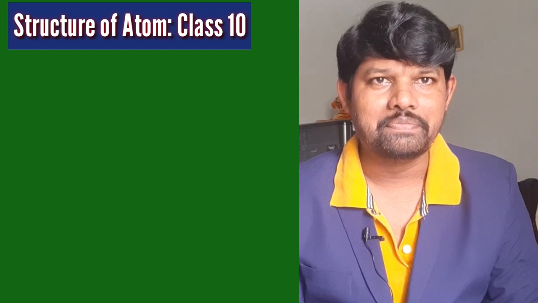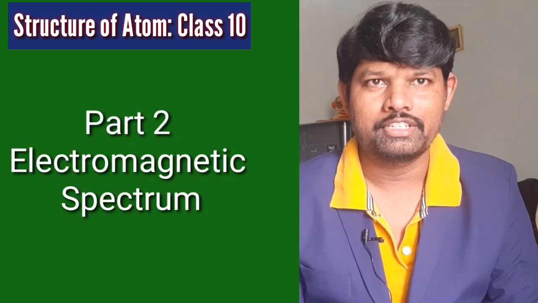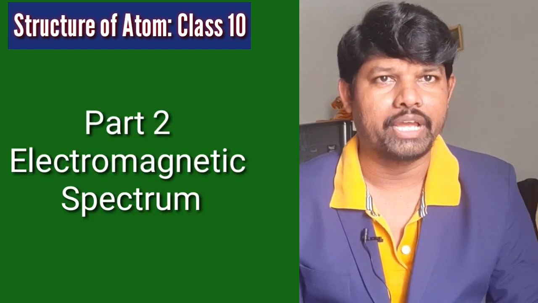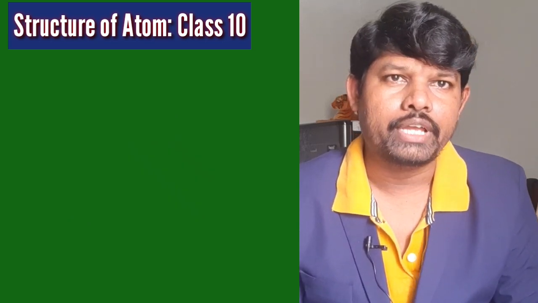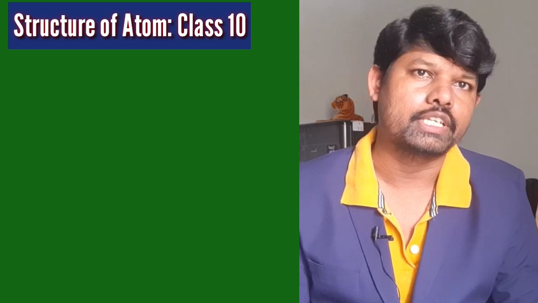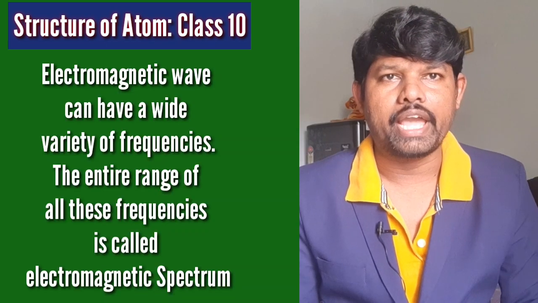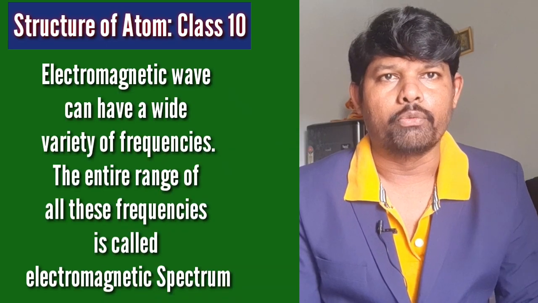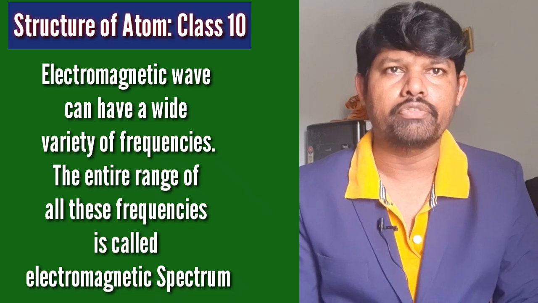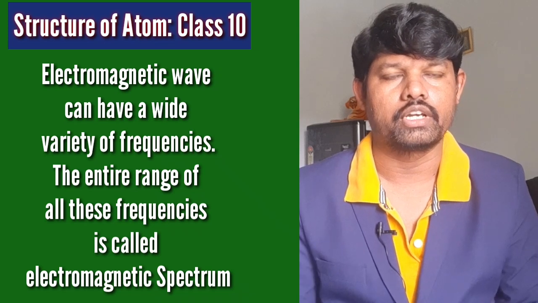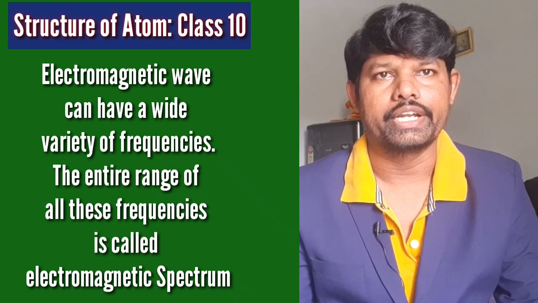Structure of the atom, class 10, part 2, electromagnetic spectrum. So what is the electromagnetic spectrum in terms of frequencies? Electromagnetic waves can have a wide variety of frequencies. The entire range of all these frequencies is called the electromagnetic spectrum.